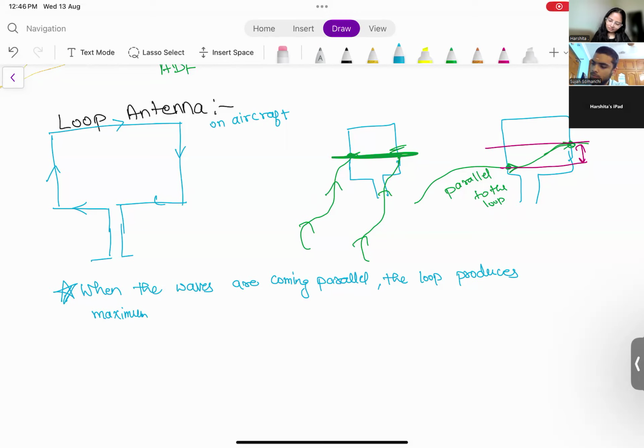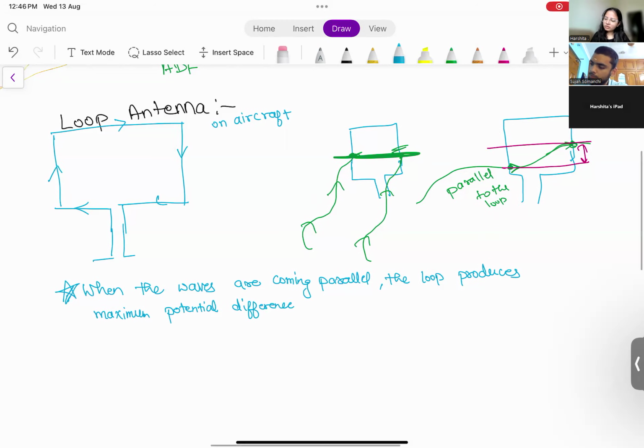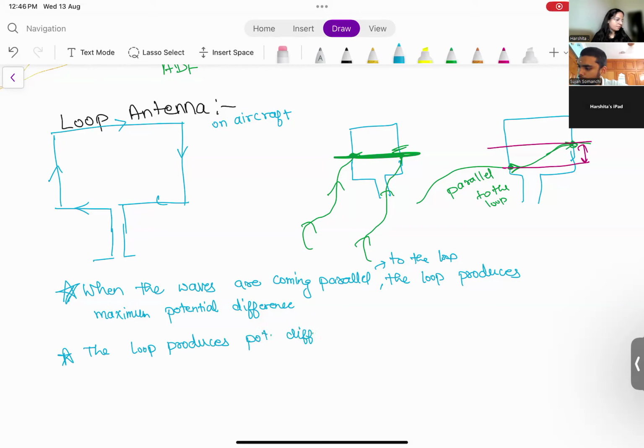And the loop produces minimum potential difference when it is perpendicular to the direction of the wave.